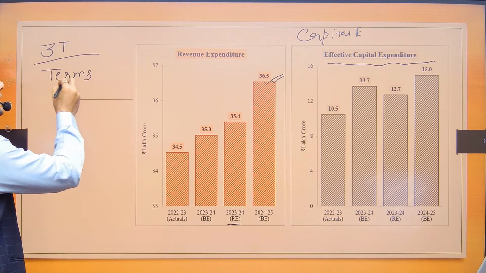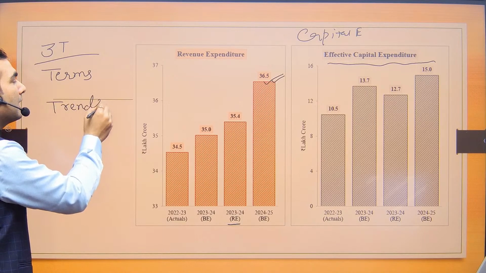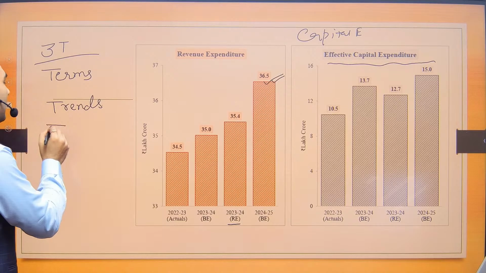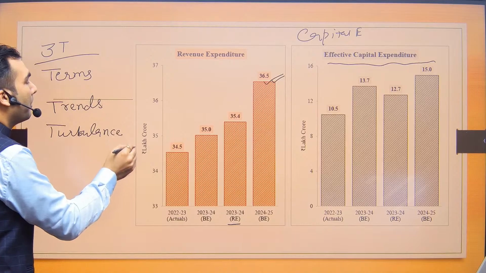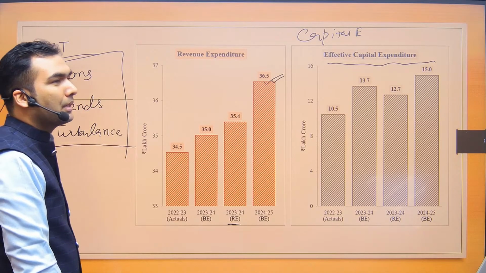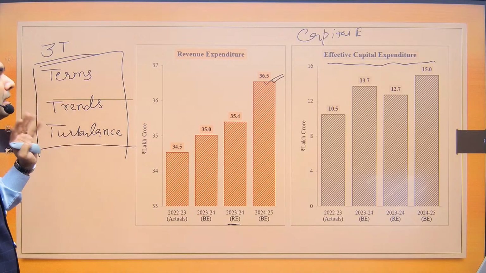So the first T is terms. The second T is trends, whether any trend is being followed or not followed. And the third thing is turbulence, like where the government is bringing about some change. Those are the areas from where UPSC asks questions. So you have to look for these 3 Ts.